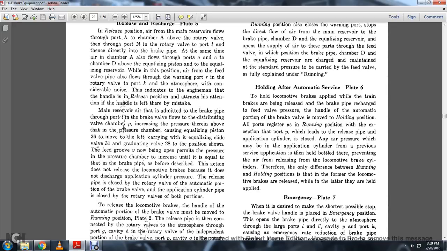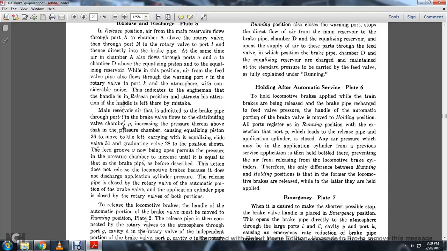Alright, the main reserve air to the brake pipe through port L of the brake valve flows with the distributing valve of the pipe to increase the pressure of air above the pressure chamber. The equalizing piston 26 moves to the left, carrying it to the equalizing side of the valve 31, graduating valve with the 28 in the position shown with the valve a groove of the pressure chamber is increased until equal to that within the brake pipe, as provided before described.